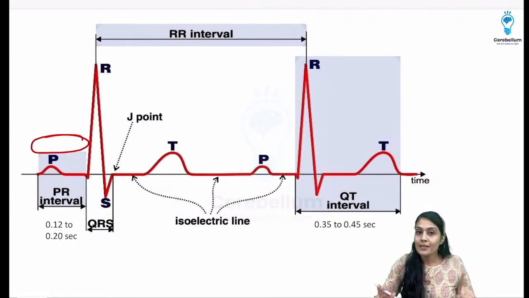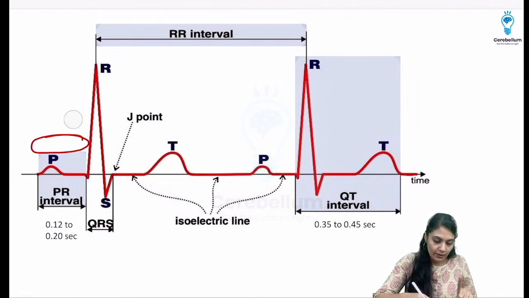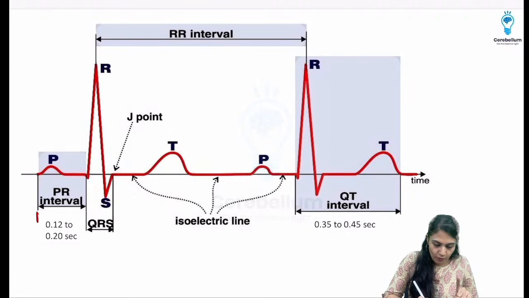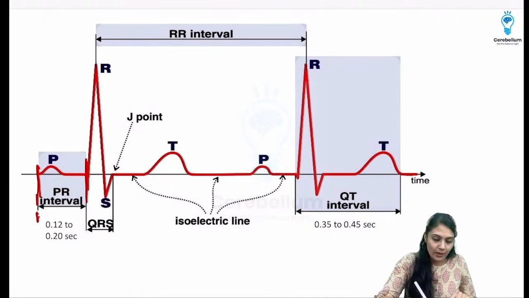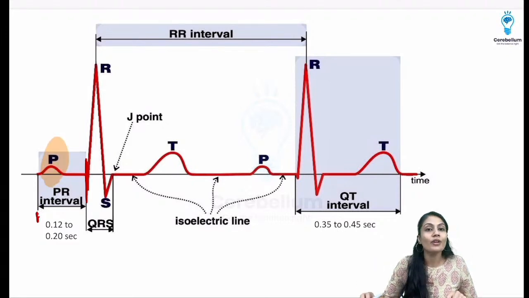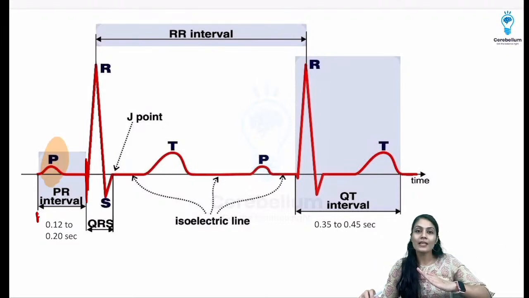On the other hand, see what is happening in the interval. If I talk about the PR interval, see over here, it is from the beginning of the P wave to the beginning of the QRS complex. And see over here that we have included the P wave. So there is a deflection which is included.